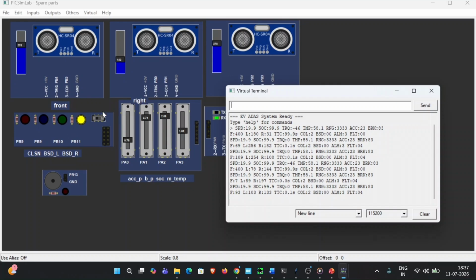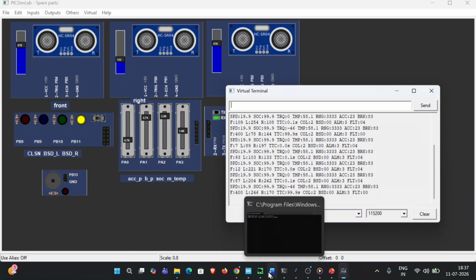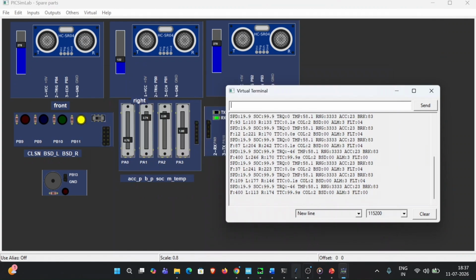As you can see here, the yellow light is blinking, which means it has an advisory warning. After this, we open the virtual serial ports emulator,